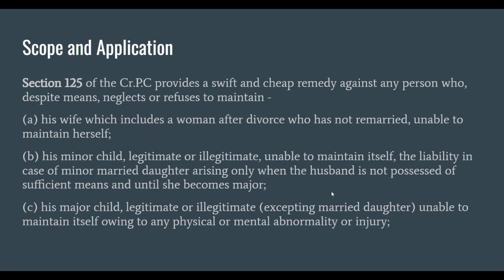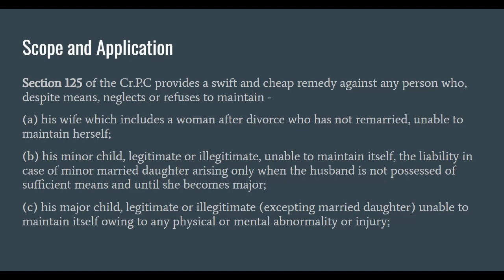Now we will go to section 125 itself. Section 125 says that if any person having sufficient means neglects or refuses to maintain, first, his wife who is unable to maintain herself; secondly, his legitimate or illegitimate minor child, whether married or not, unable to maintain itself; third, his legitimate or illegitimate child not being a married daughter.